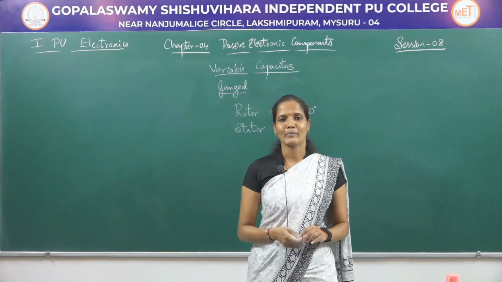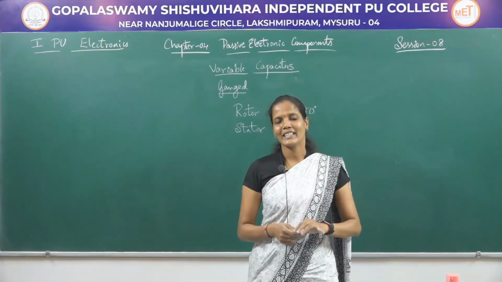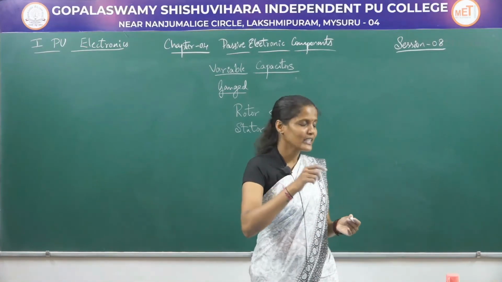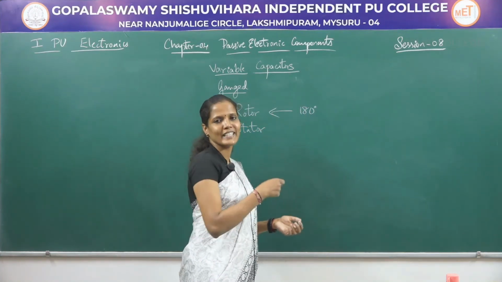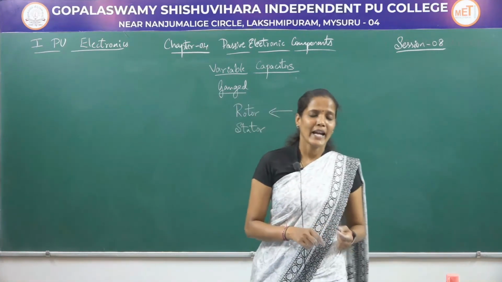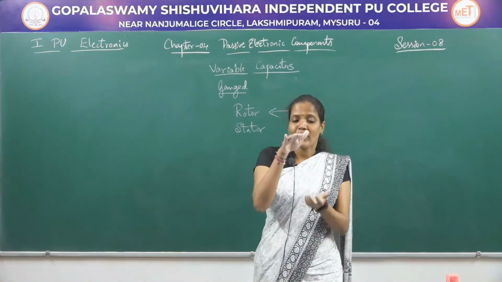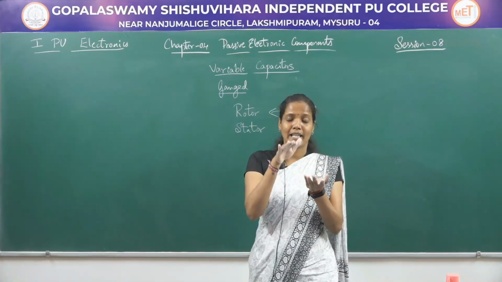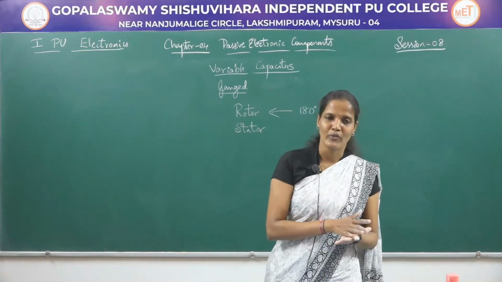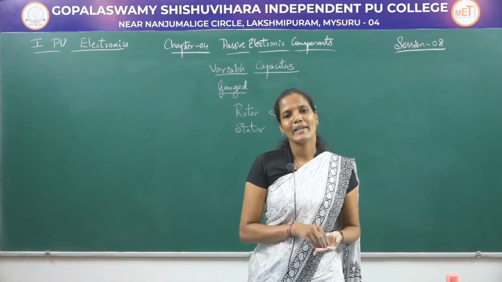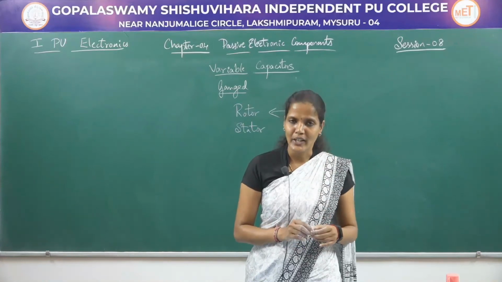Here in this gang type of capacitor, we can vary the capacitance value by using this rotor, which can be rotated at an angle of 180 degrees. By changing the effective area between the two plates, that is the area between the stator and the rotor, the capacitance value can be varied. Here air will be acting as a dielectric medium.